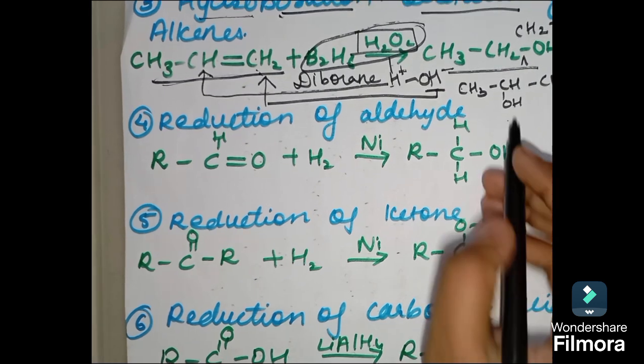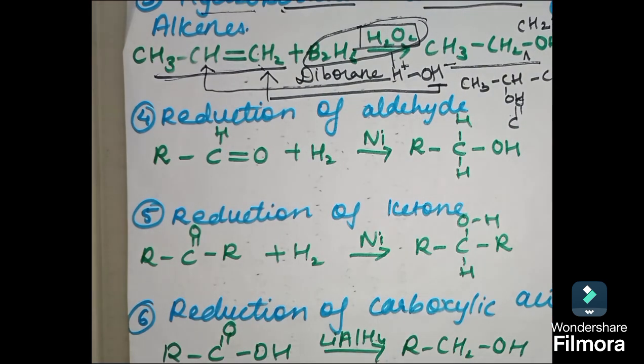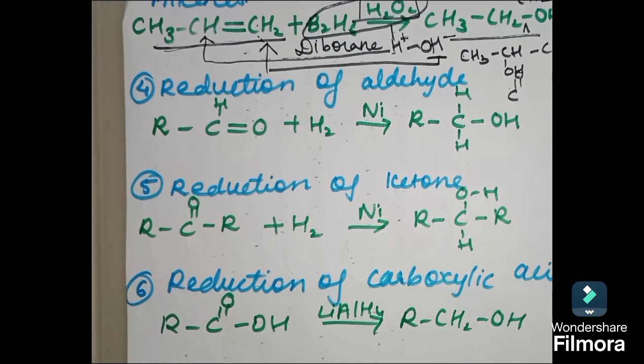Next, students, is reduction of carbonyl groups. We all know what carbonyl groups are? C double bond O. And there are 3 carbonyl groups we are aware of: aldehyde, ketone and carboxylic acid. So these reactions are kind of very easy.